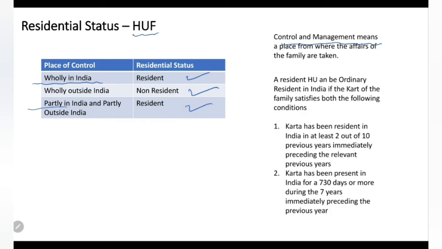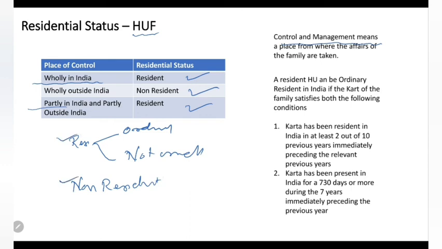But as we discussed, in HUF we have three classifications: resident ordinarily resident, resident not ordinarily resident, and non-resident. So based on the control, we can classify whether the person is resident or non-resident. If control is only from India, then resident. Partially in India or partially from outside, then also resident. If it is completely outside India, then non-resident.